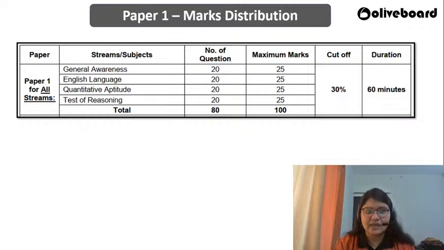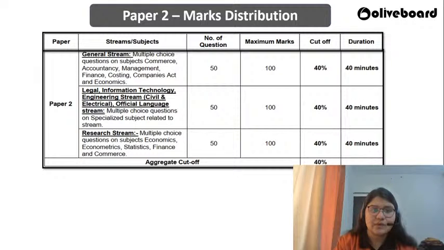We did have 80 questions coming in for paper 1. Now let me tell you that paper 1 was easy, okay? Easy to moderate, I would say. If a few of you are totally out of practice, it can be a tough situation to be put in. But if you have a decent level of preparation, paper 1 was actually easy when you compare it with paper 2.